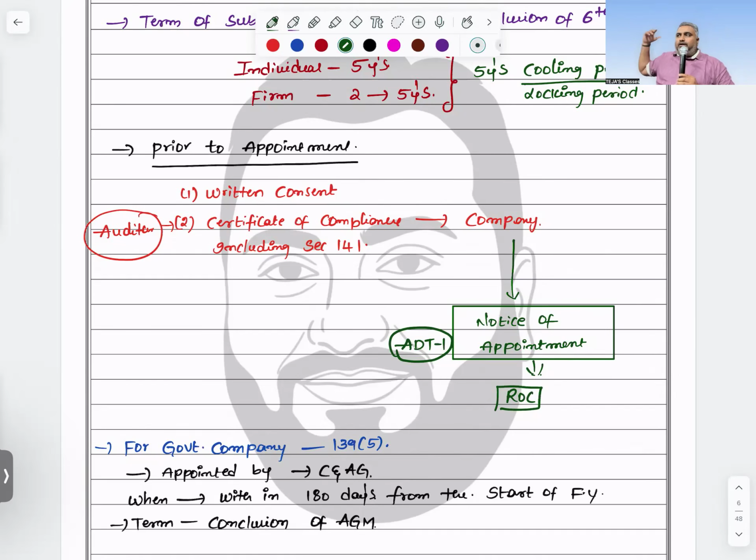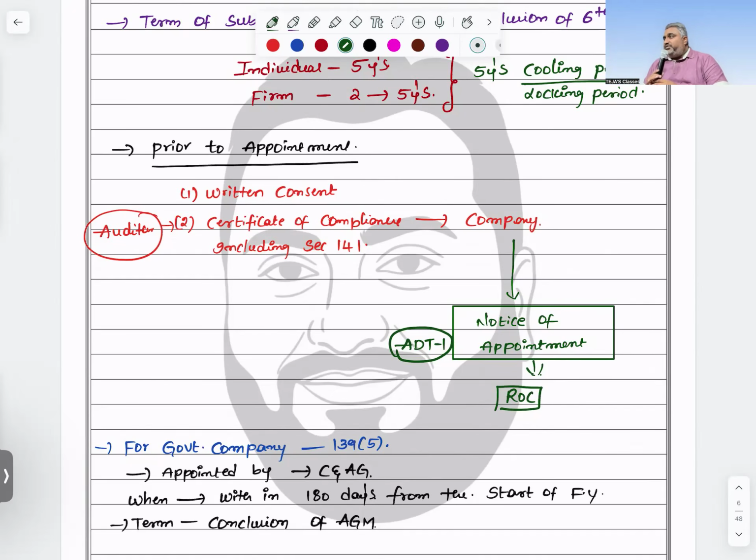So for the auditor appointment, that's the reason the first form is ADT-1. Who needs to give it? The company. To whom? The ROC. Regarding what? Auditor appointment. First time, first form, remember ADT-1, ADT-1 itself.